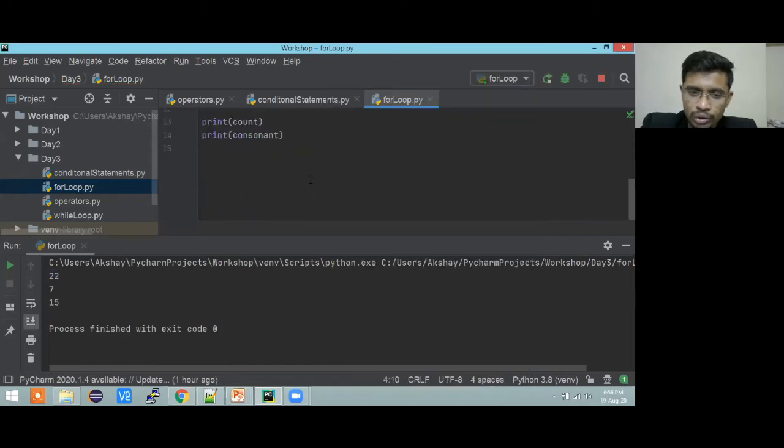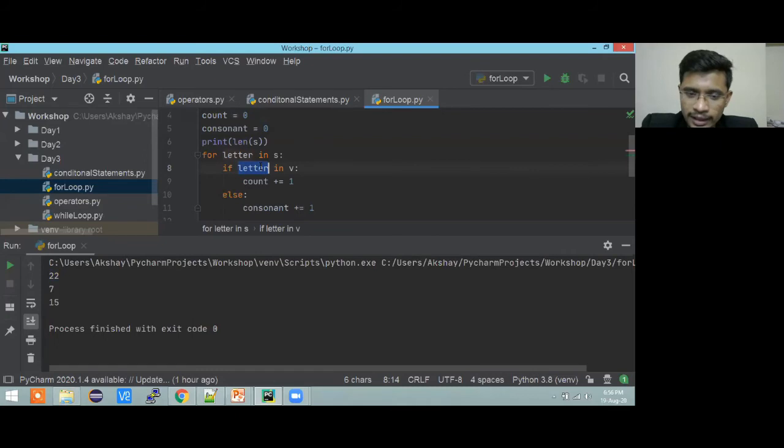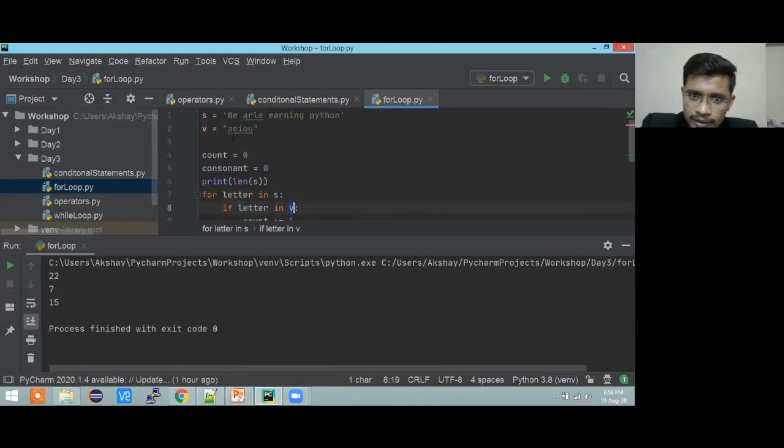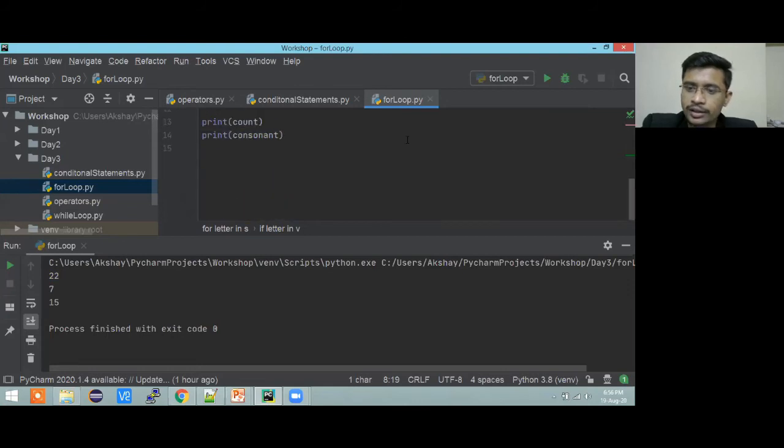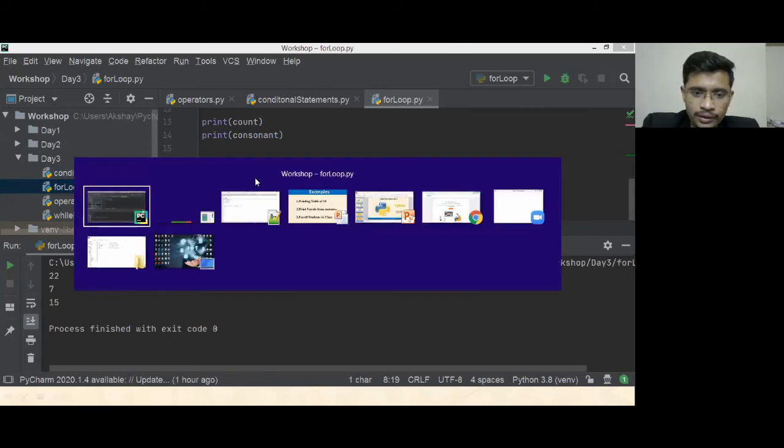So the output is going to come out similar, because what it is doing is letter will be the letter coming from this string, and v will be this AEIOU. So it will work that way. Who asked this question? Abhinav. Yeah, it will work that way. Is it clear? Have I answered your question, or did you want to ask something else? Yeah, perfect. Thanks for responding.